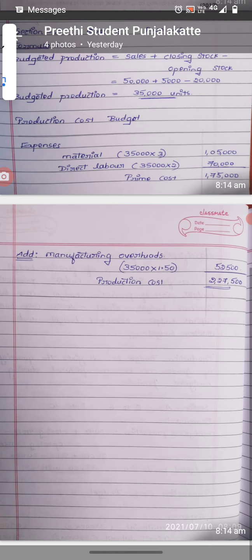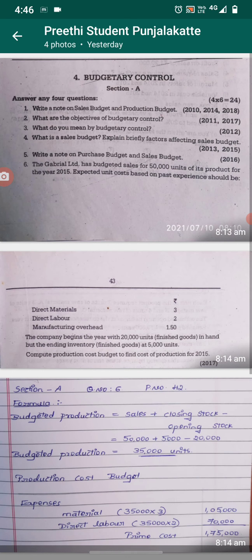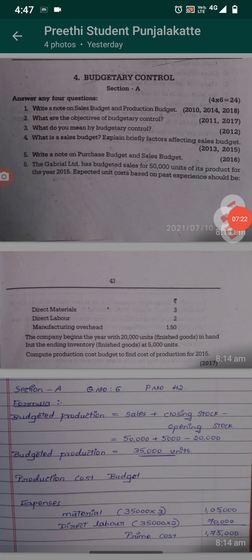Once again, have a look at budgetary control. It is a system in which budgets are used to control the cost. It will act as a corrective mechanism, and it will show exactly what the expected cost is, so accordingly they can plan. It also maximizes the performance of the employees. So this is one of the problems in budgetary control.